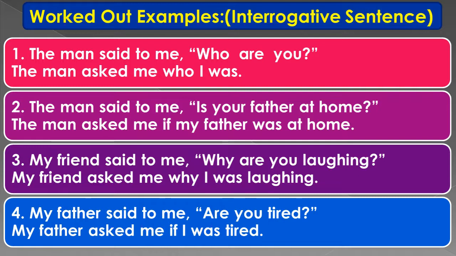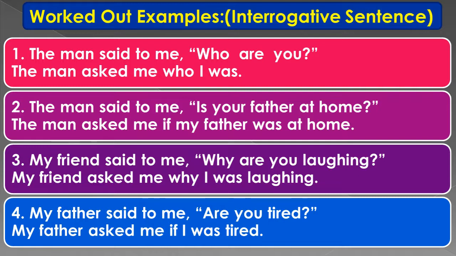Since it is an interrogative sentence, the reporting verb said to will be converted to asked. The man asked me. Now the conjunction here: since the question is asked with a WH word, the conjunction will be the same WH word which was used. So in this case it will be who. The man asked me who I was. See, who are you is in simple present tense, so it got converted to simple past tense.